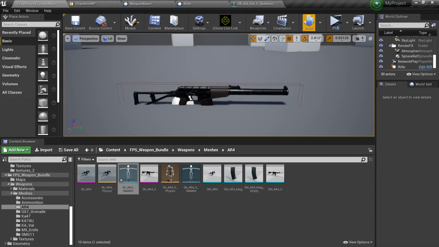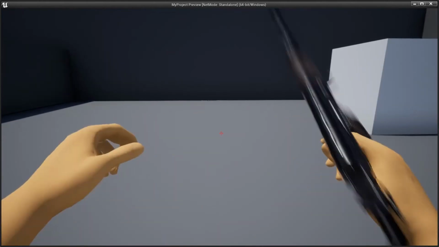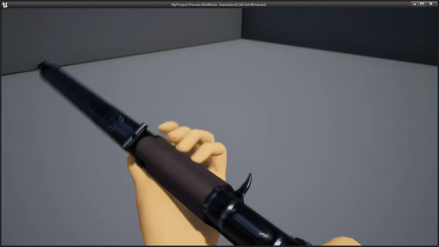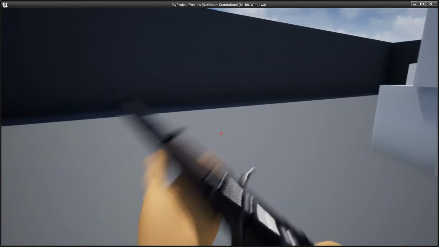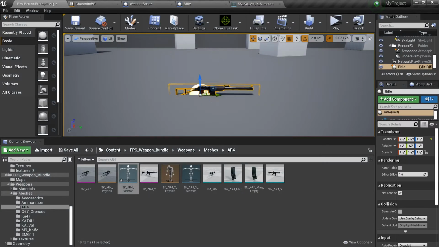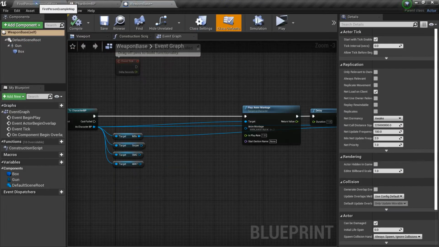Bring it out, and then test again. Okay. Yeah. See, that's for the rifle.